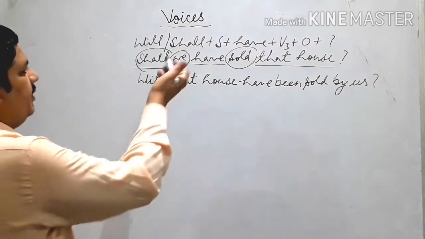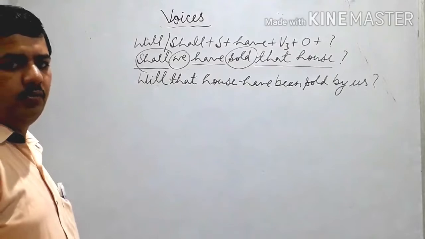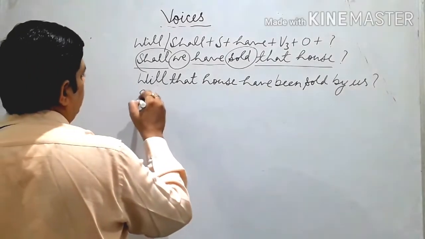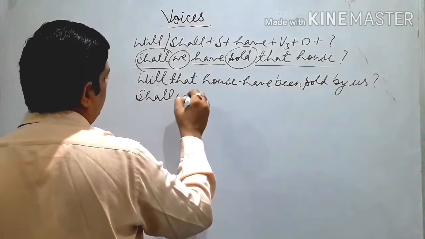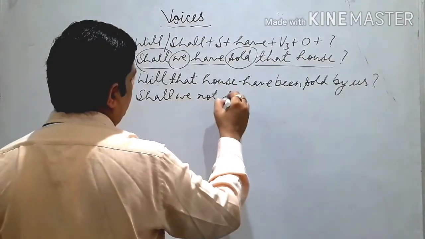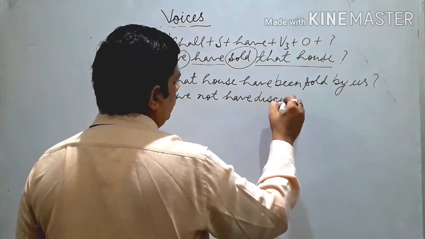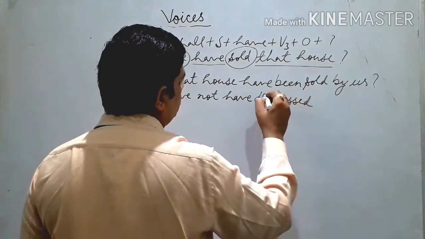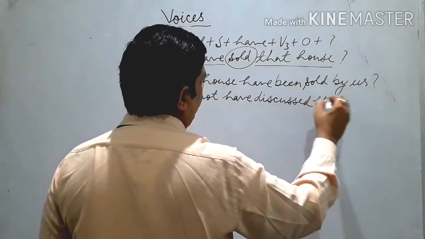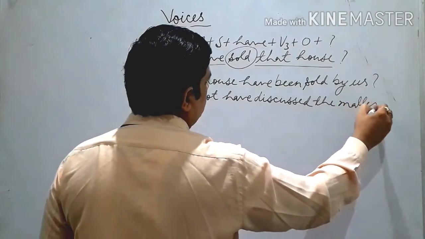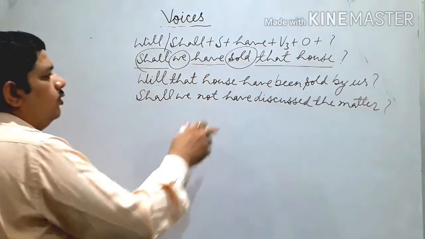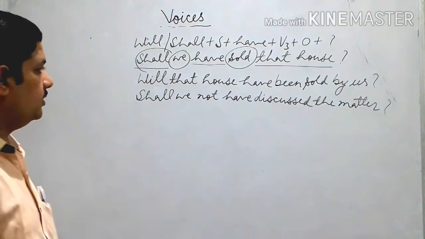The same type of sentence can be there in the negative interrogative form also. Like: Shall we not have discussed the matter? Shall we not have discussed the matter?